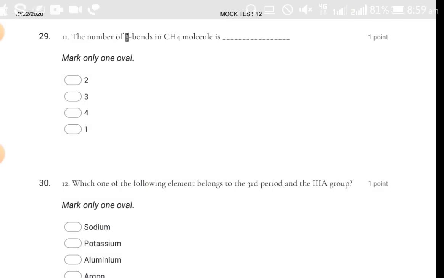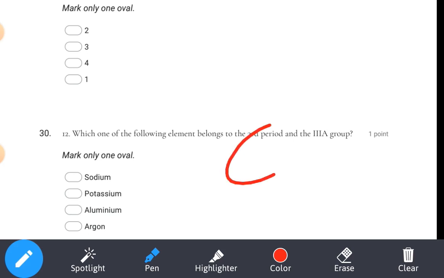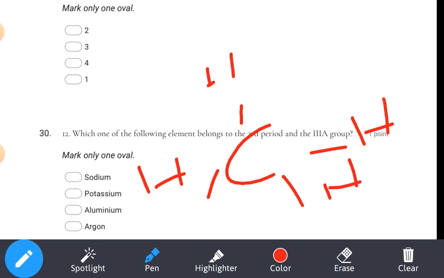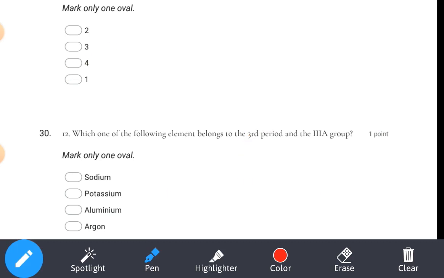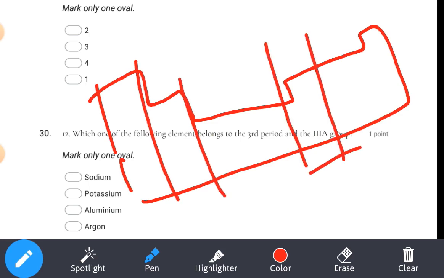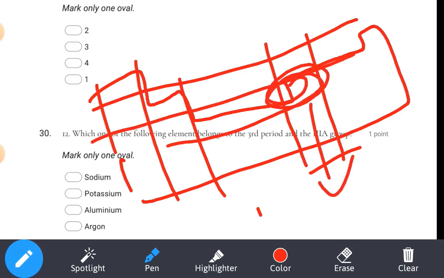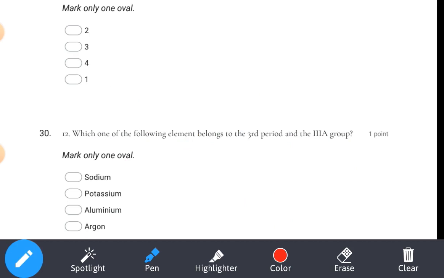The number of sigma bonds they have asked. You know it, right? 1, 2, 3 and 4. So there are a total of 4 sigma bonds. Which of the following elements belongs to the third period of group 3A? If you take this one, first one, second one, this is our third group. Third group, third period: 1, 2 and 3. So here it will come our aluminium, option number 3.